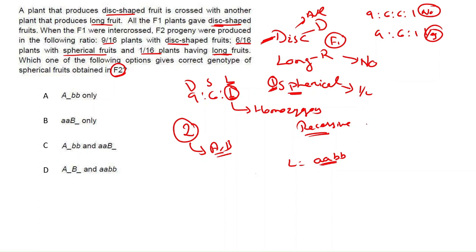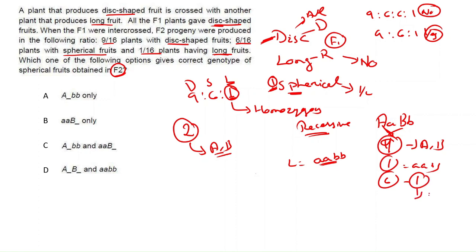And the F1 are heterozygous. So that's why you get 9 having both dominant, A and B are there, 1 all recessive, aabb, and 6 having a single gene dominant.